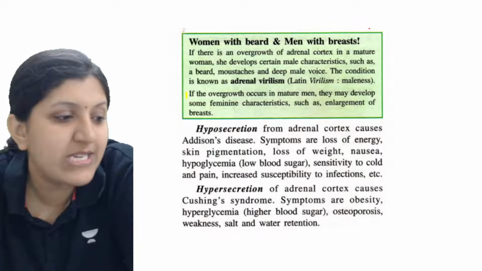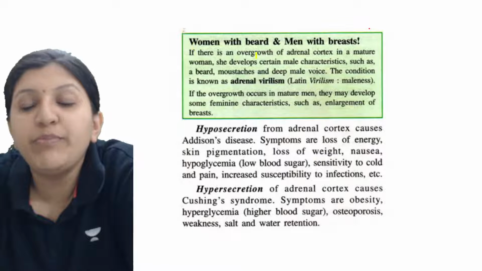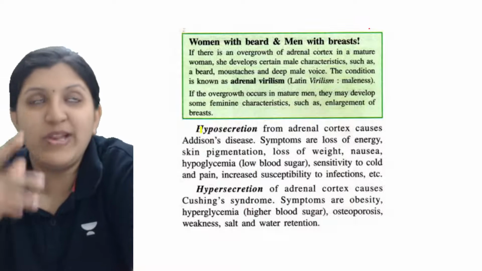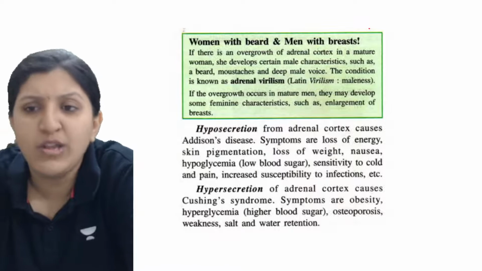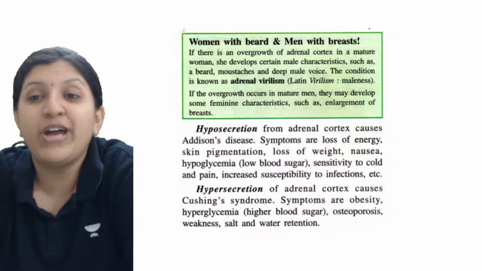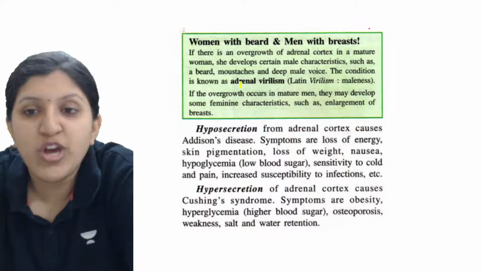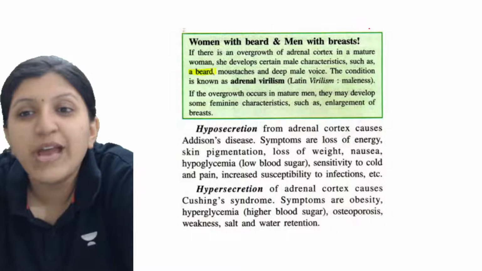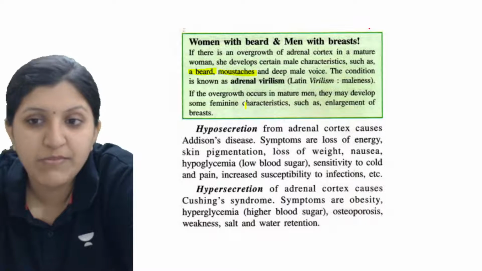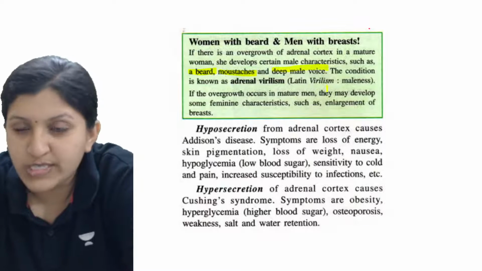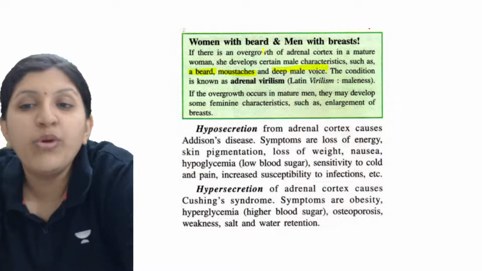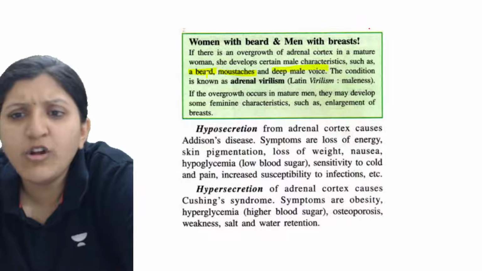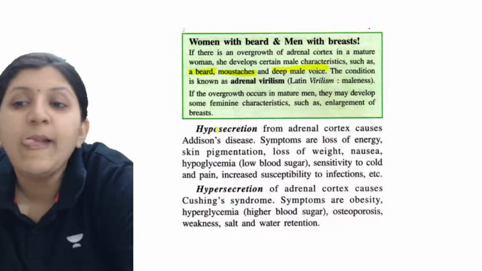You can see some associated conditions mentioned here: women with beard and men with breast. If there is an overgrowth of the adrenal cortex, let's say the adrenal cortex has grown a lot, that is not normal. In a mature woman, she develops certain male characteristics such as beard, mustache, and a deep male voice. All these are the cases for women with male features, specifically from the adrenal cortex.